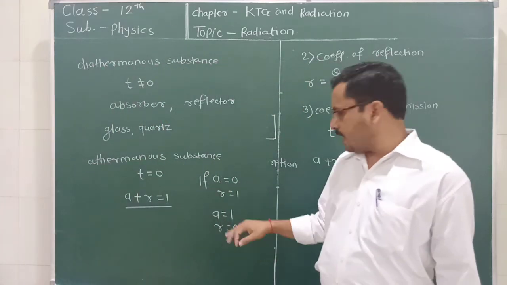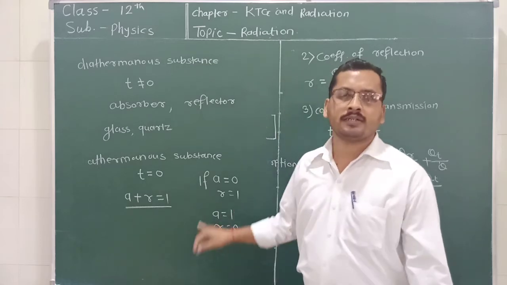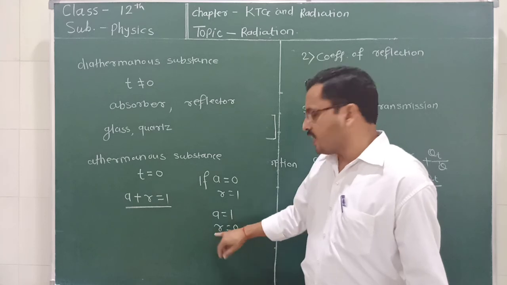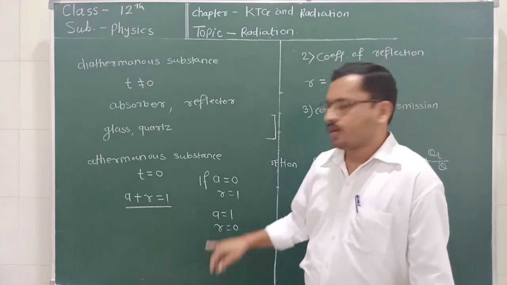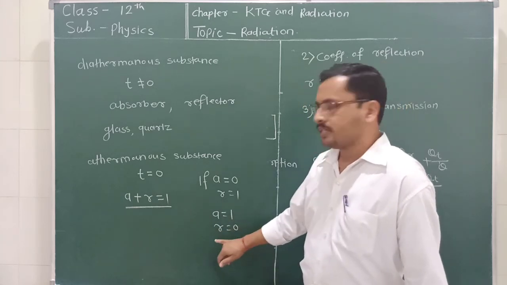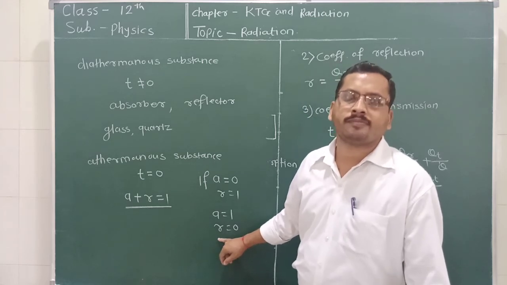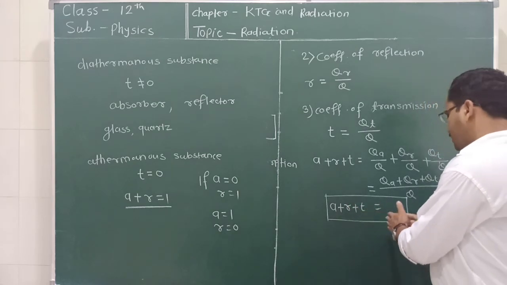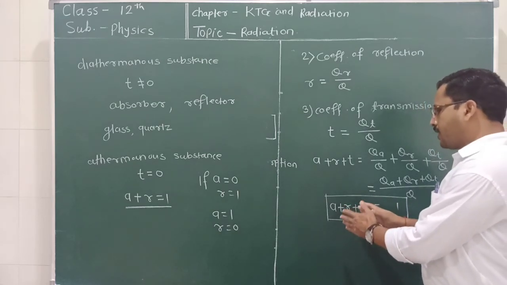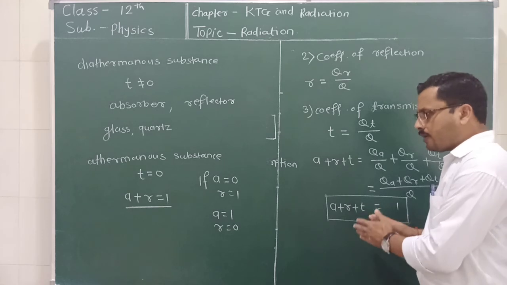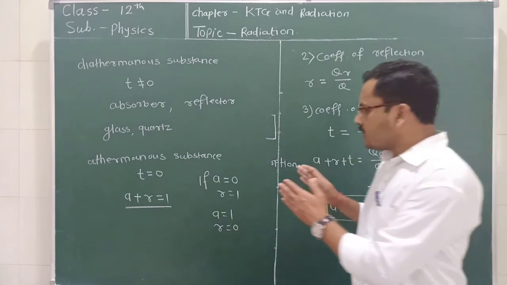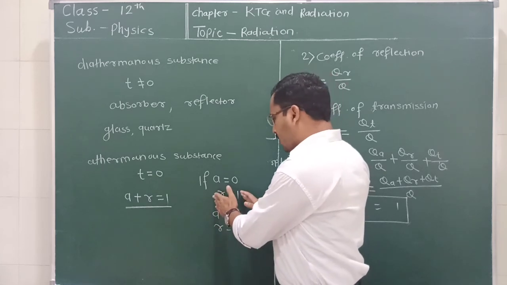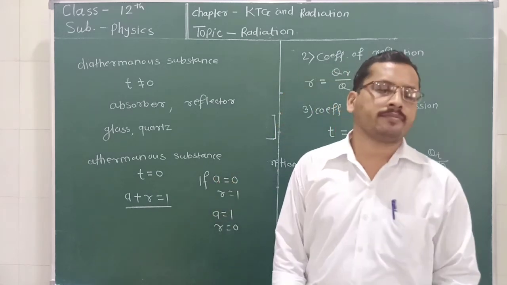The total heat is absorbed by the substance, but nothing is reflected. So a good absorber is a bad reflector. From the equation A plus R plus T equal to 1, we can conclude that a good absorber is a bad reflector and a good reflector is a bad absorber.